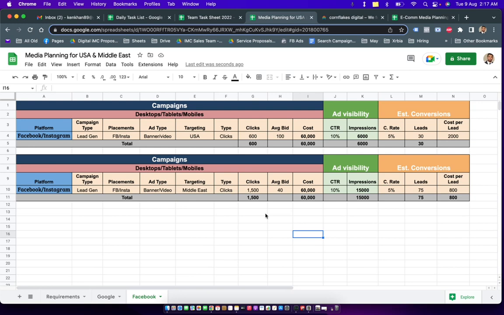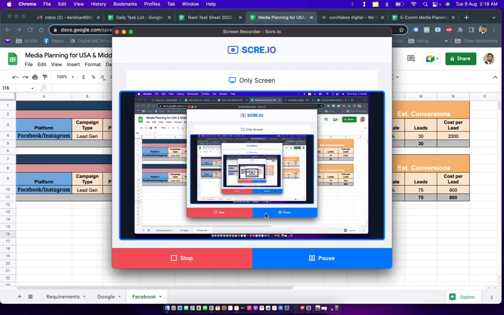Right. Now I can just share this plan with the client, and then the client will have to look into it, and it's up to him to decide whether he's going with the plan or not.